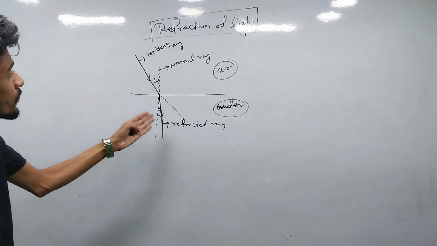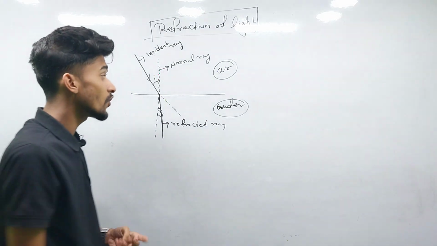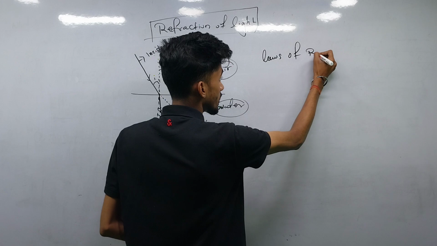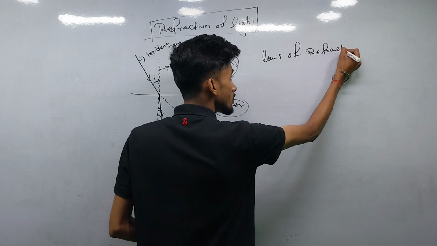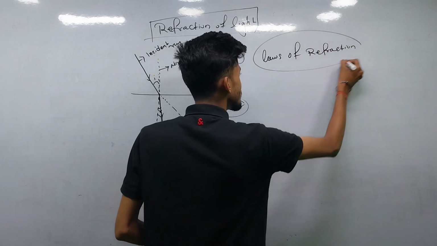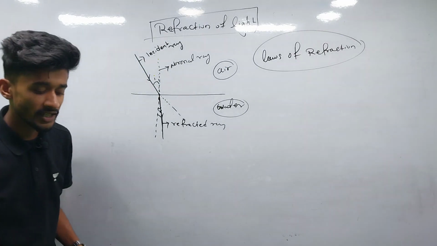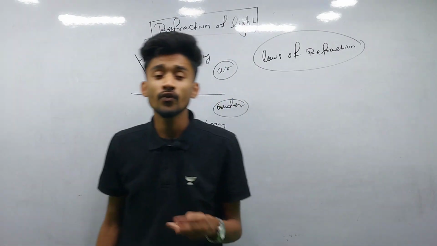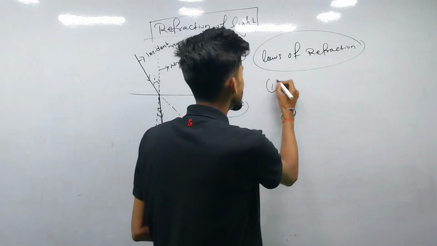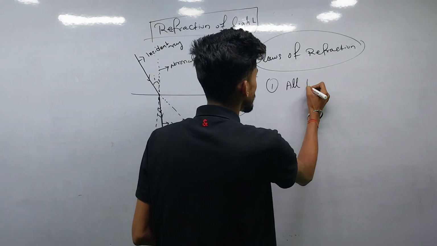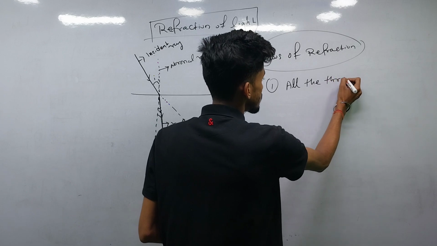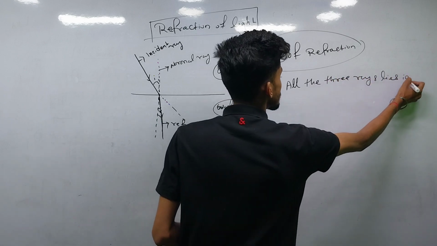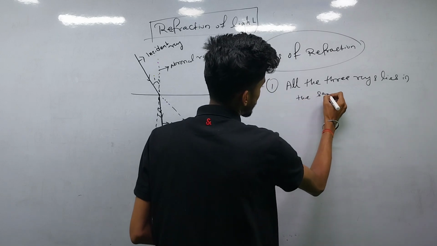So this is refraction of light, and there are also laws of refraction. What do you mean by laws of refraction? There are basically two laws of refraction, just like the laws of reflection. The first law states that all the three rays lie in the same plane.